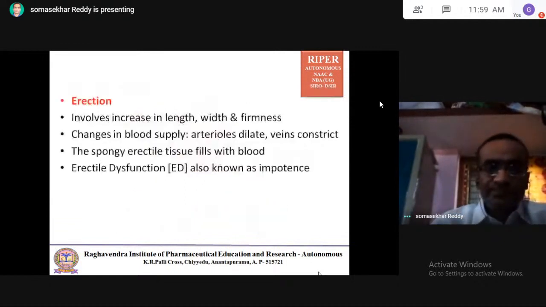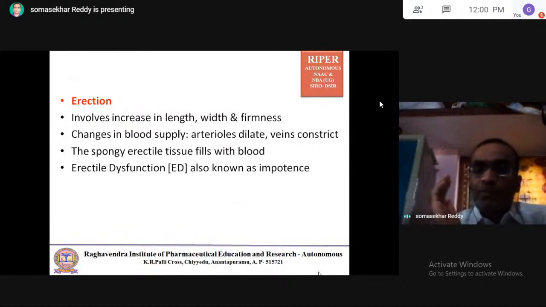Coming to erection, it involves an increase in length, width and firmness of the penis, and a change in blood supply. So more blood supply is required. To get more blood supply, the arterioles dilate and the veins constrict. The spongy erectile tissue fills with blood. With the help of blood, there is an erection. This is possible with arterioles dilation.